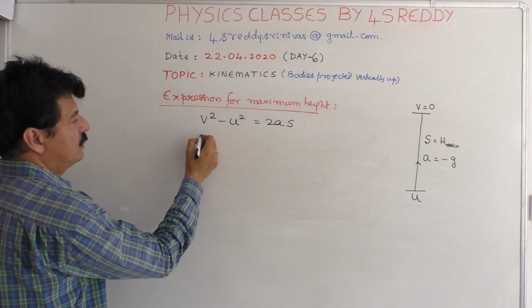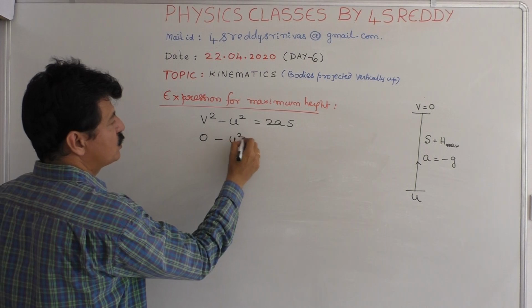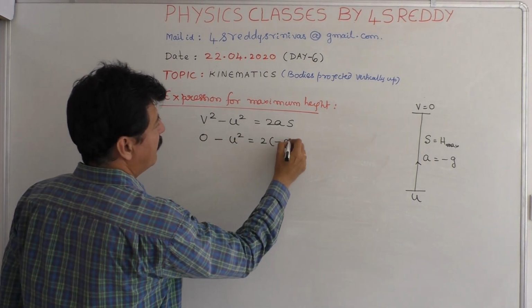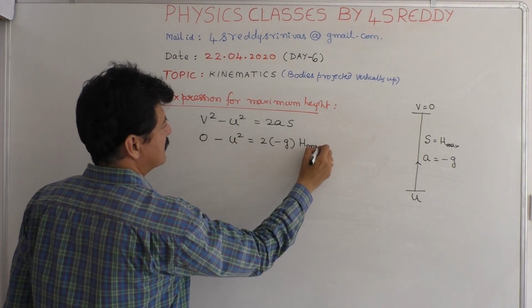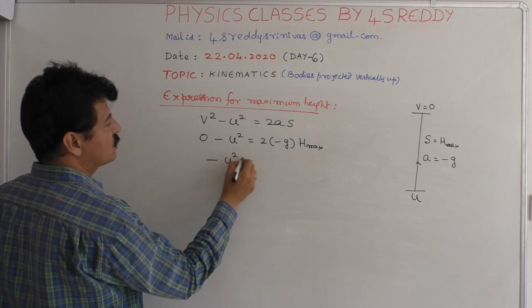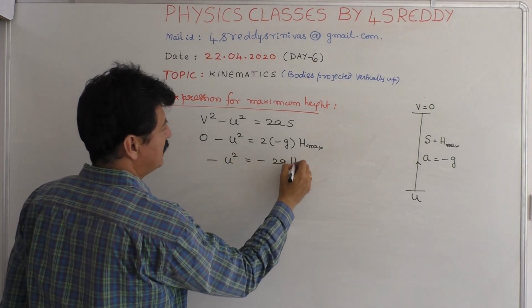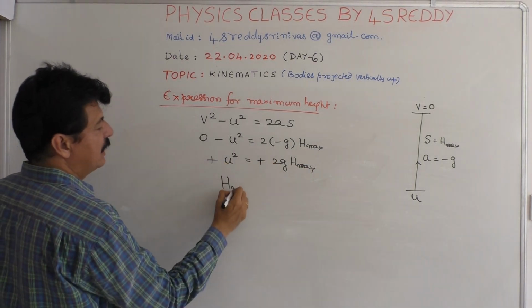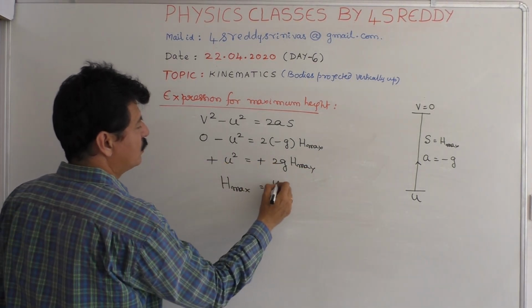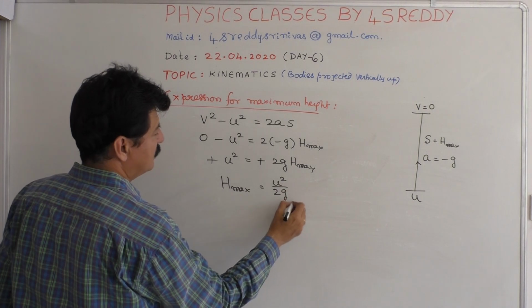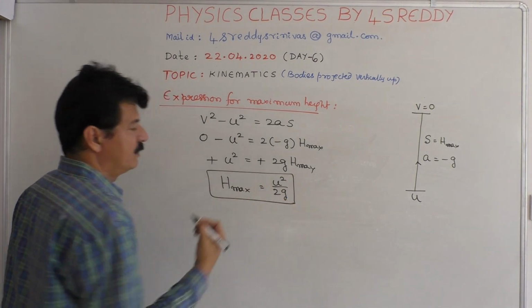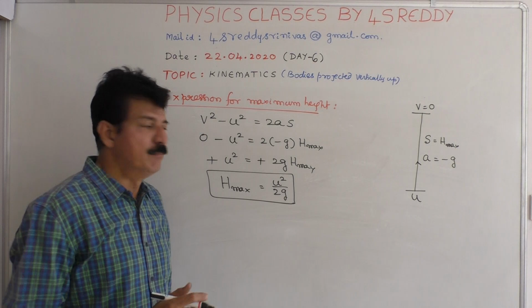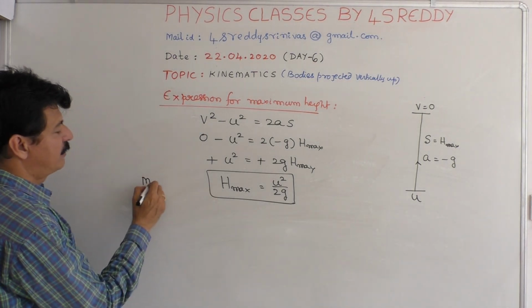Therefore 0 minus u square is equal to 2 into minus g into h max, so minus u square is minus 2g h max. These two get cancelled. h maximum is equal to u square by 2g. This is the expression for maximum height.